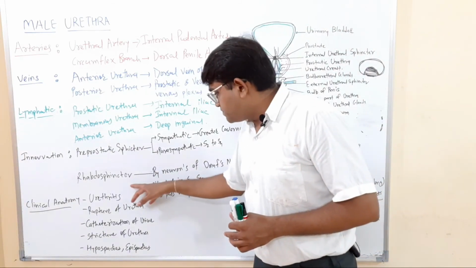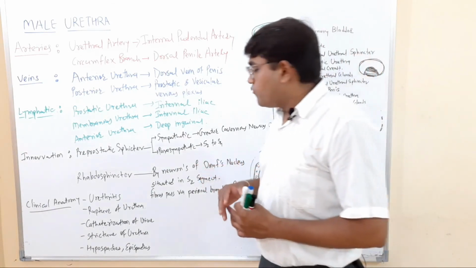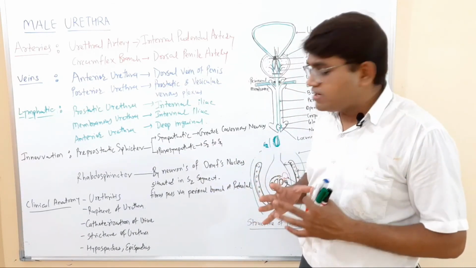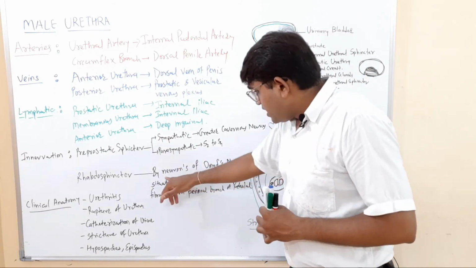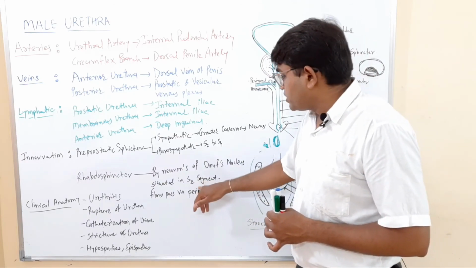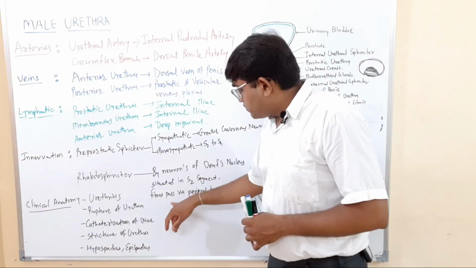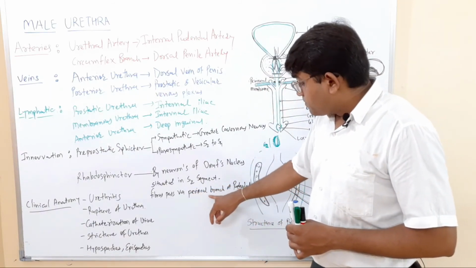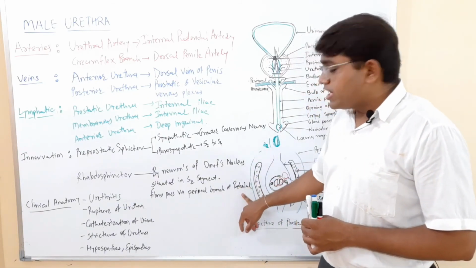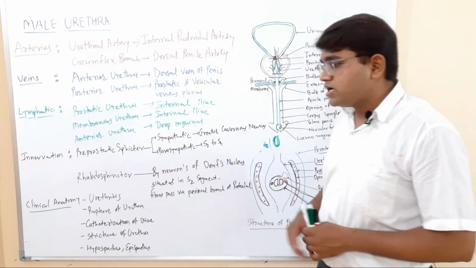Then the rhabdosphincter, which means the external urethral sphincter, the rhabdo fibers of the sphincter. Its pathway is not completely defined, but it is said that it is innervated by the neurons of Onuf's nucleus, which is situated in the S2 segment of the spinal cord. These fibers pass via the perineal branch of the pudendal nerve. You must remember this Onuf's nucleus and the perineal branch of the pudendal nerve.